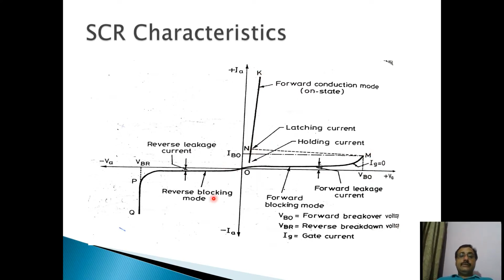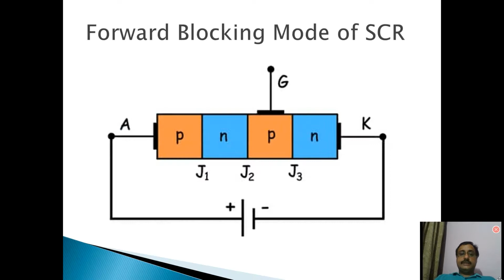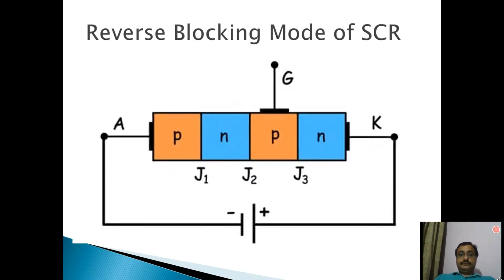Similarly, we have already discussed what happens when we connect a reverse voltage supply across the SCR. We can again see that. So this is the case. Basically I have connected reverse voltage across the SCR. The positive terminal is connected to cathode and the negative terminal is connected to anode, and the gate is open. So when I go on increasing this voltage, at the start a very little amount of reverse leakage current will flow in the circuit through the SCR.